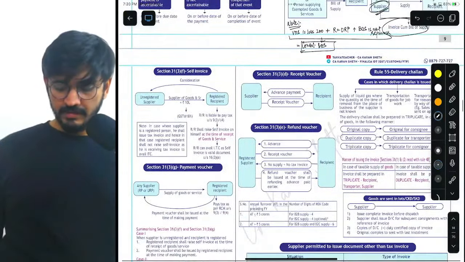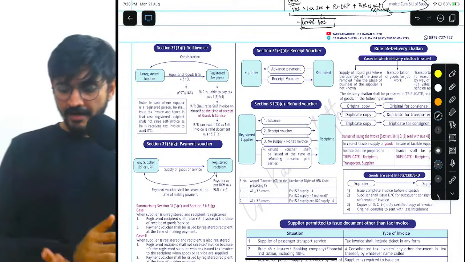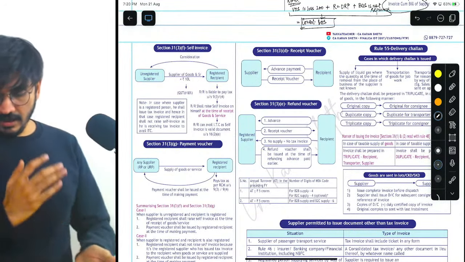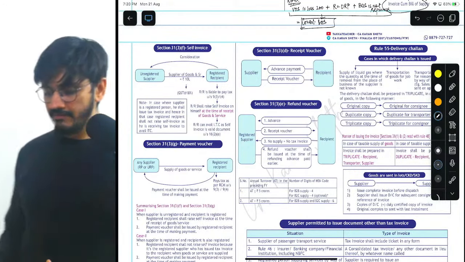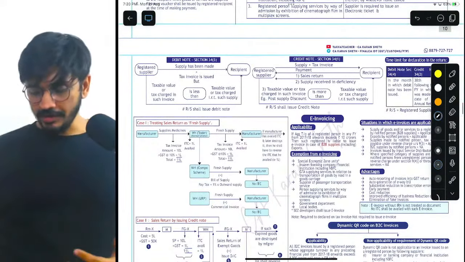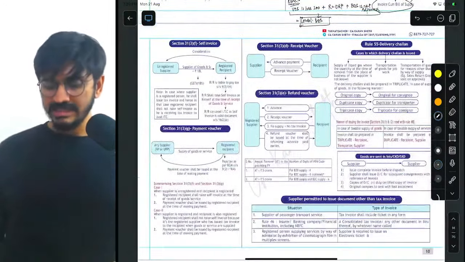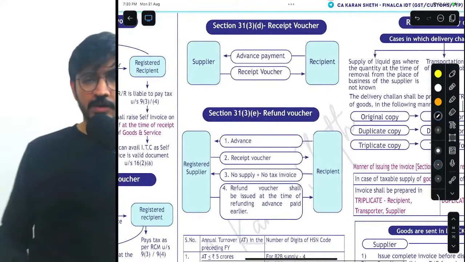Perfect. Then, my dear friends, we have 31(3)(d), (e), (f), (g). And then we have delivery challan, and then other cases, and then debit note, credit note, and then we are almost done. Okay.